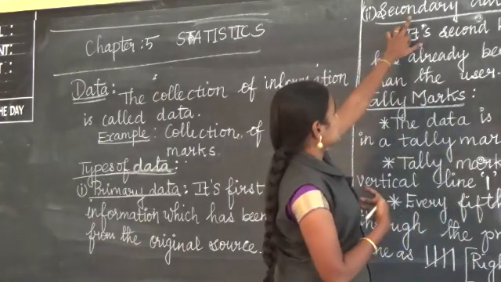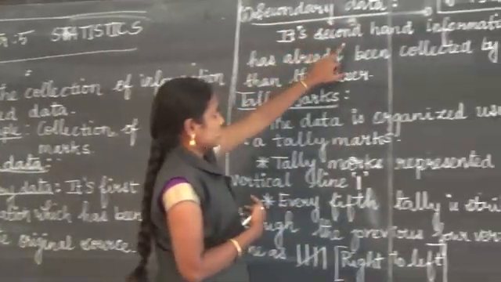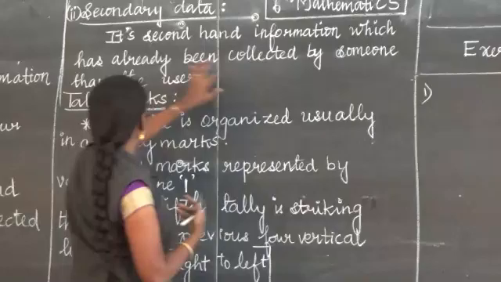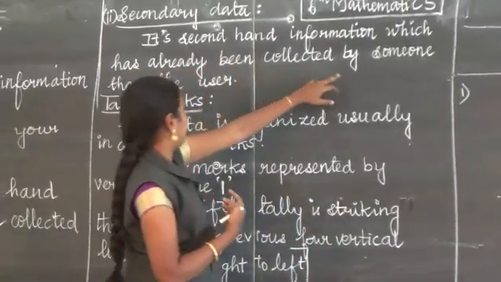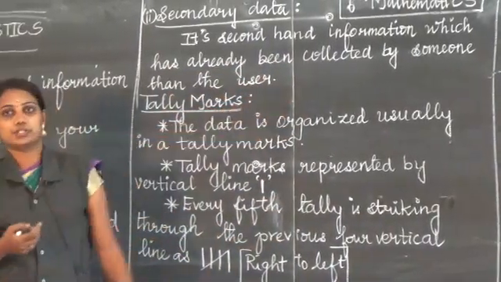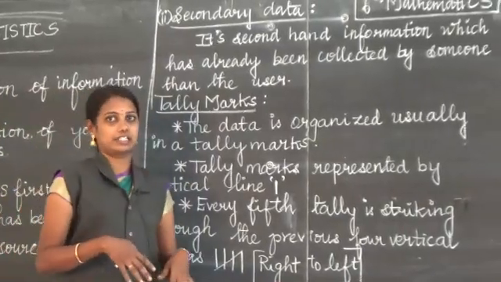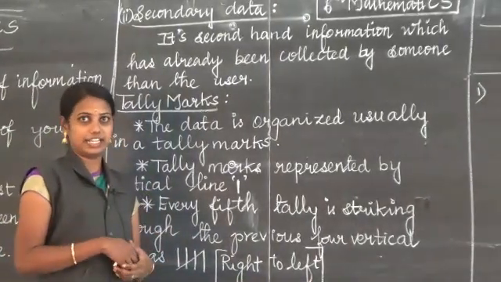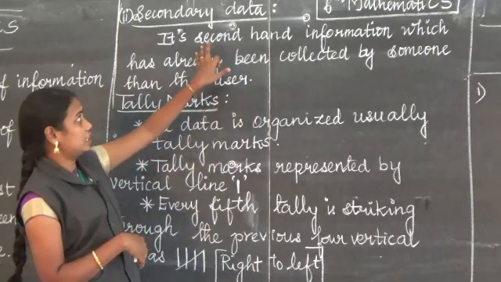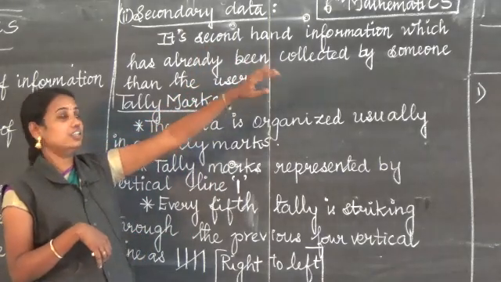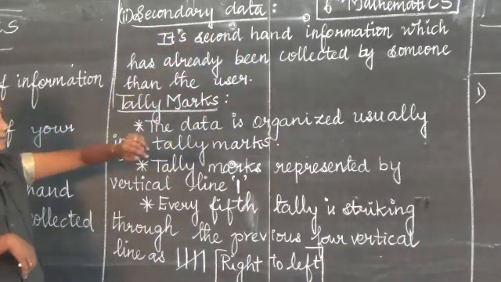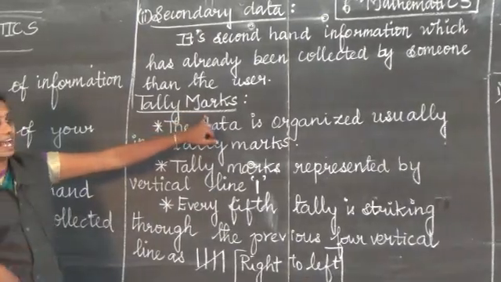So listen, secondary data is second hand information which has already been collected by someone other than the user. So it is already collected, and you are collecting it the second time. So that is called second hand information. It is secondary data.